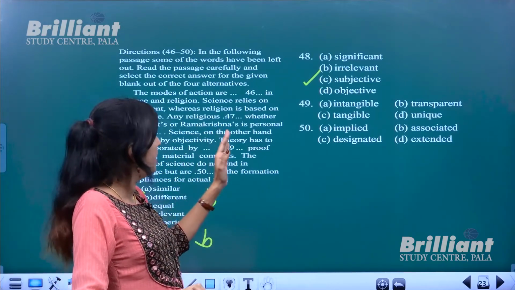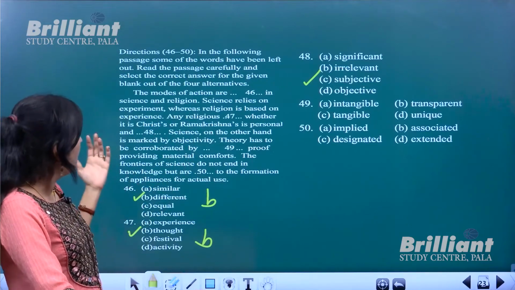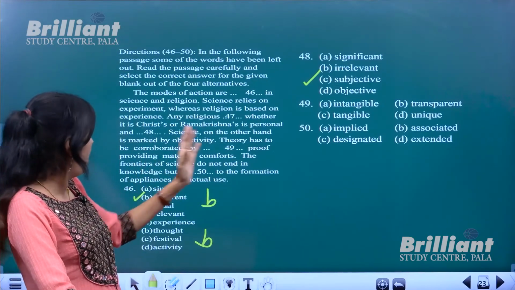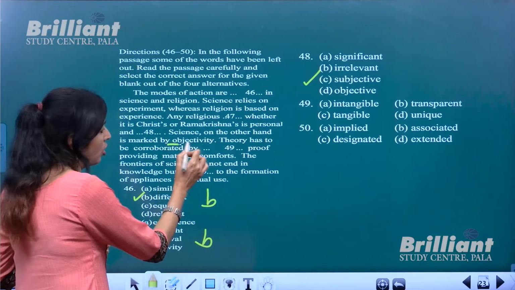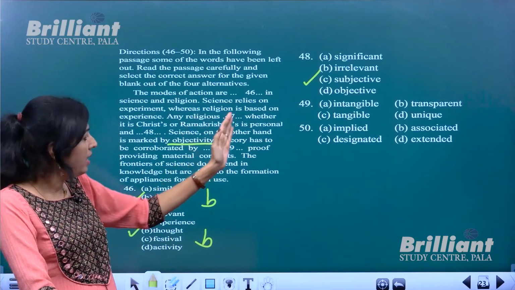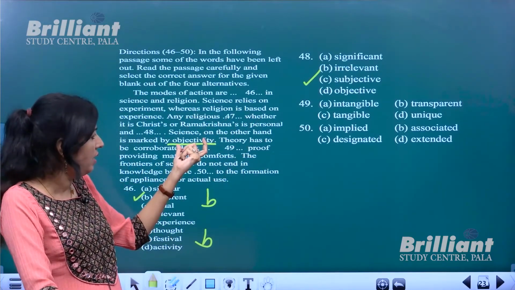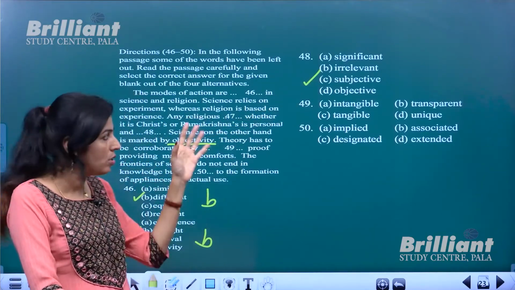Okay, so personal and subjective, or something which is not questioned. Okay, and science, on the other hand, is marked by objectivity. So this also acts as a clue to get answer for the previous blank. So where in science we have objectivity, definitely in religion we should have subjectivity. So that also acts as a clue.